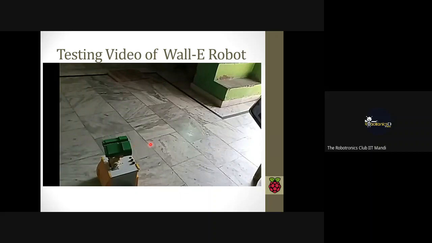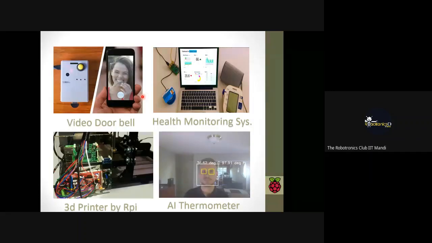Now, as you have seen, we can get the camera output directly on our mobile, and we can control the Wally through our mobile, through our voice, and all these types of interesting projects can be made by the Raspberry Pi. And now we came to our general applications, that is the video doorbell.